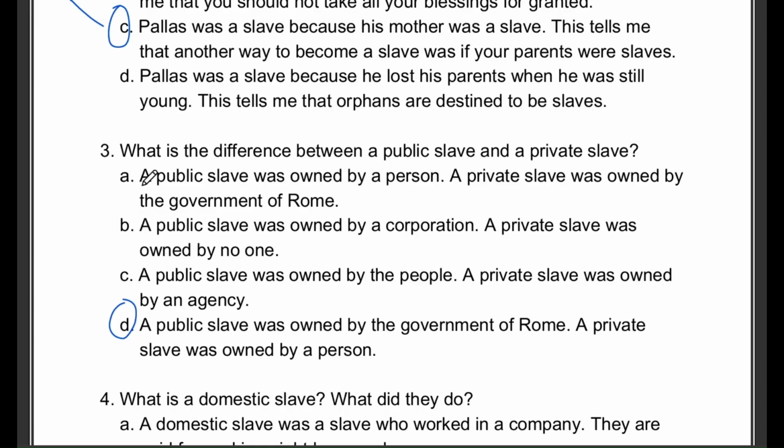Option A, a public slave was owned by a person. A private slave was owned by the government of Rome. Option B, a public slave was owned by a corporation. A private slave was owned by no one. Option C, a public slave was owned by the people. A private slave was owned by an agency. Option D, a public slave was owned by the government of Rome. A private slave was owned by a person. The correct answer is option D.